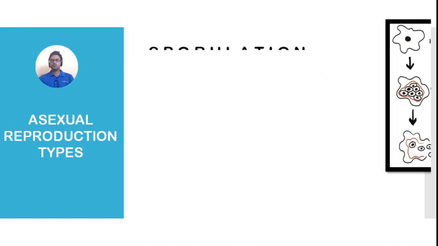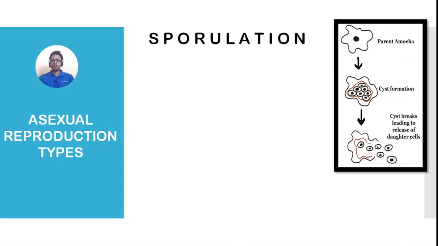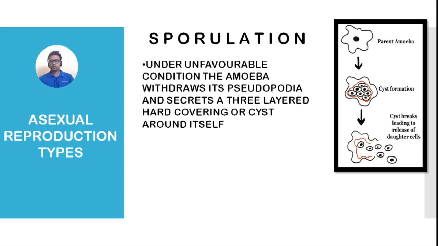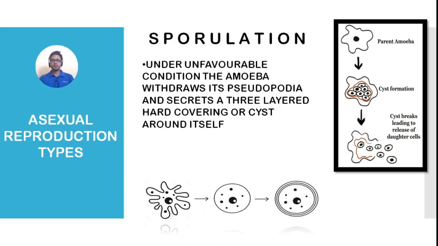Okay, now the last one is sporulation. Sporulation is seen in amoeba. During unfavorable conditions, amoeba withdraws its pseudopodia and secretes a three-layered hard coating around itself. This is known as a cyst. You see, this is the amoeba, these are their pseudopodia, and during unfavorable conditions, they withdraw their pseudopodia and then secrete a three-layer hard coating around themselves. And this coating is known as a cyst, and this phenomenon is known as encystation.